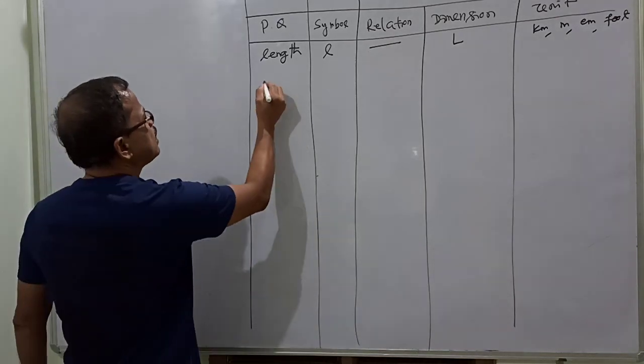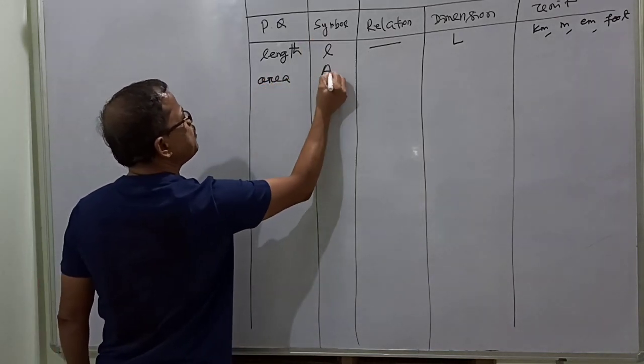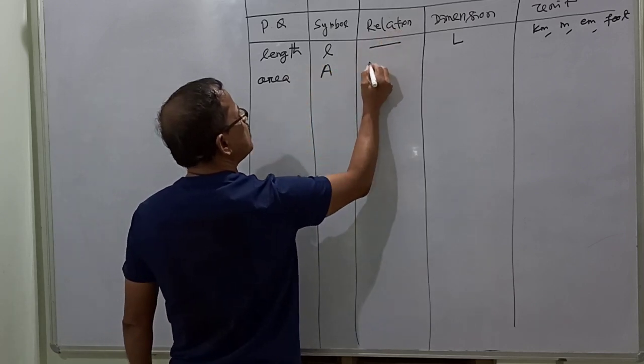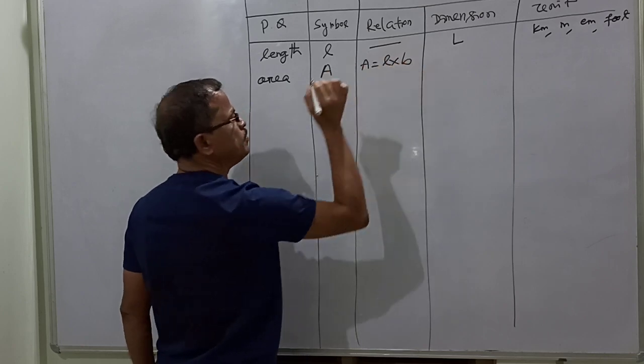Then come to another term, let's say area. The symbol of area is capital A. Yes, there is a relation, because area is defined as length into breadth.